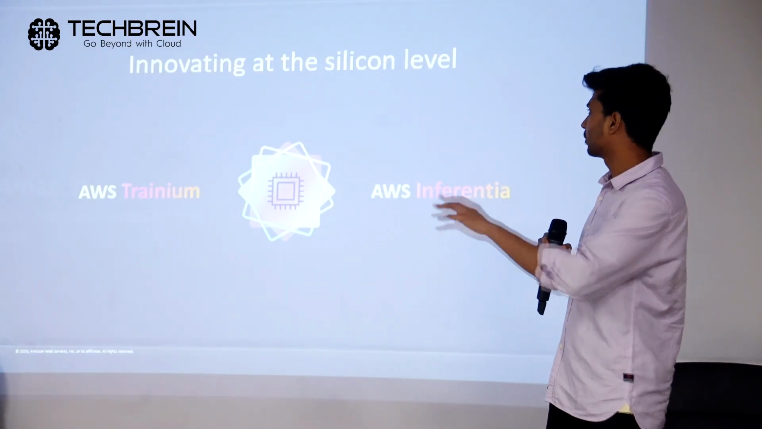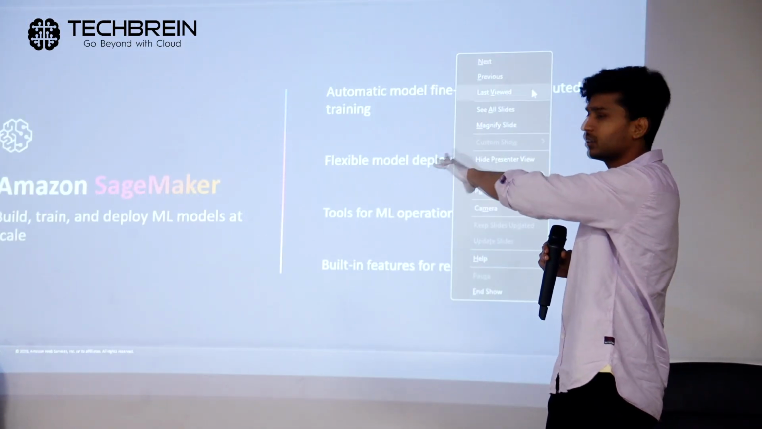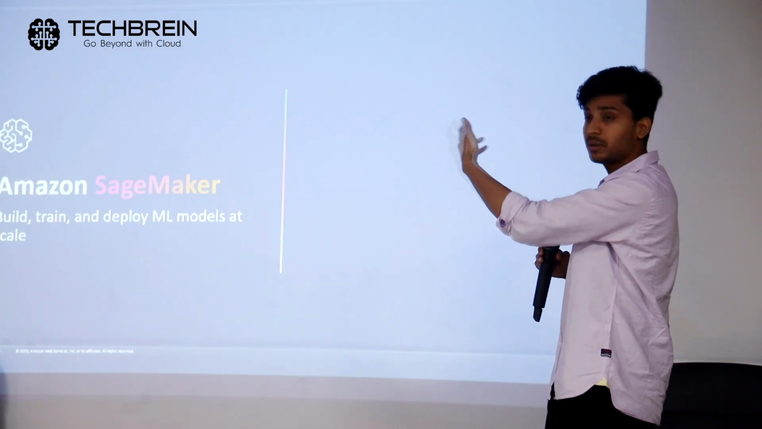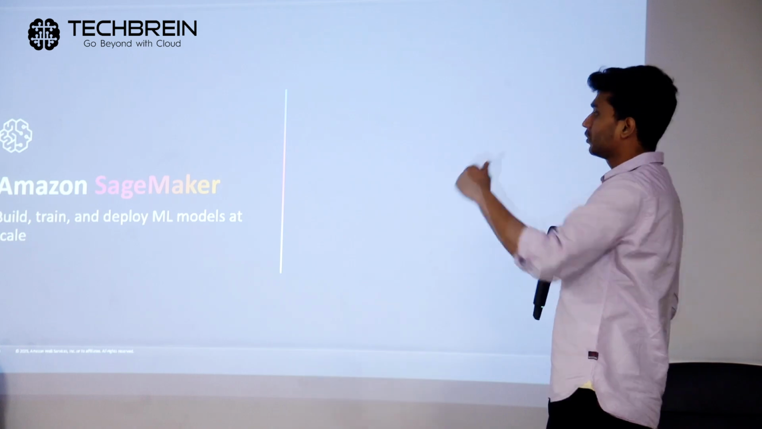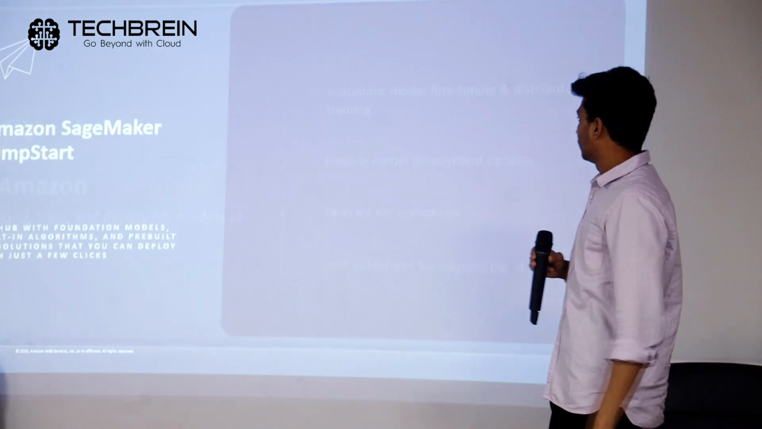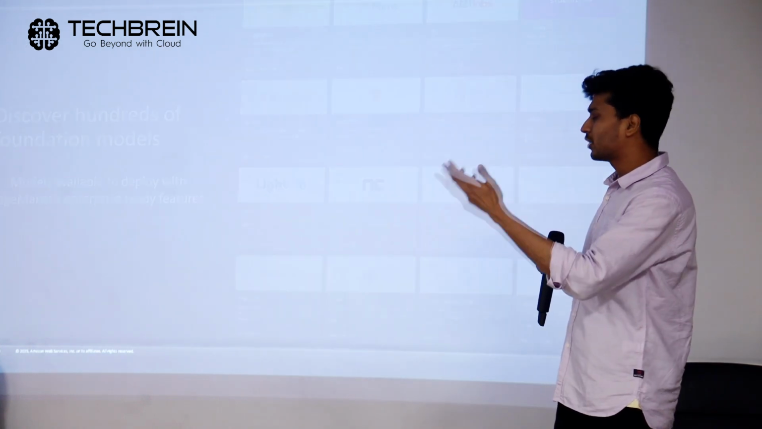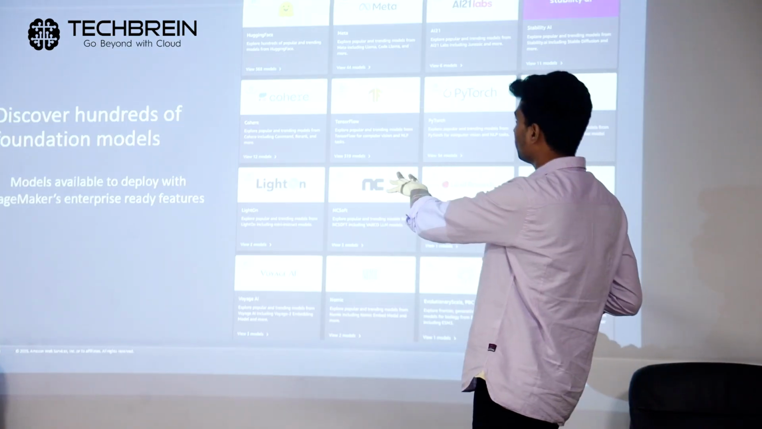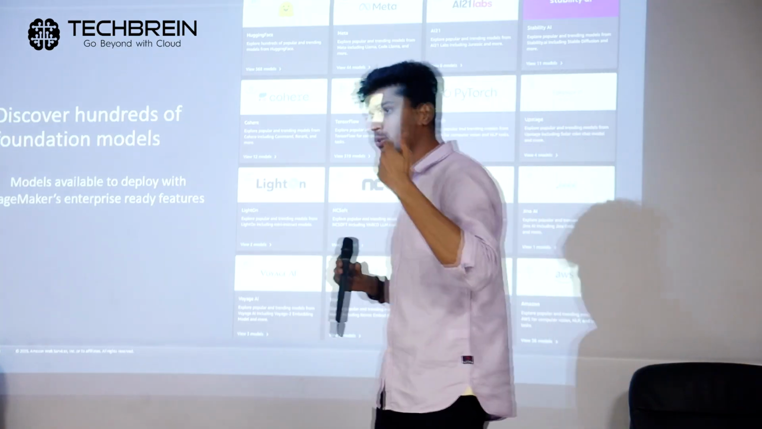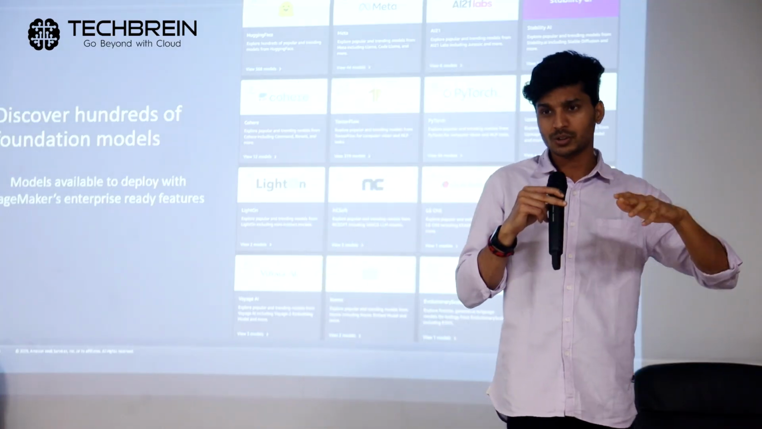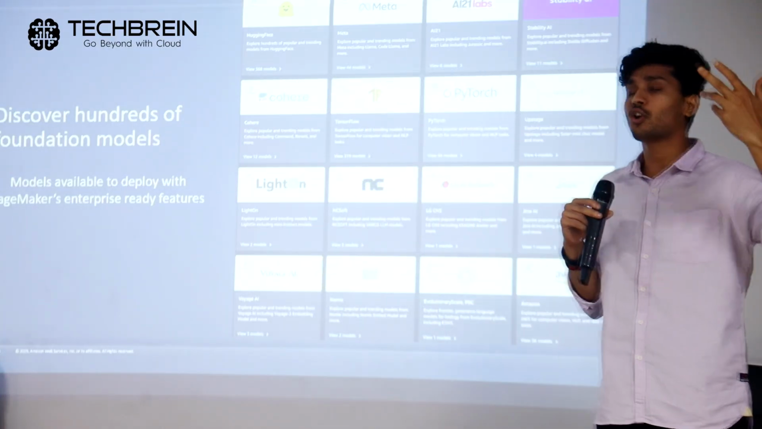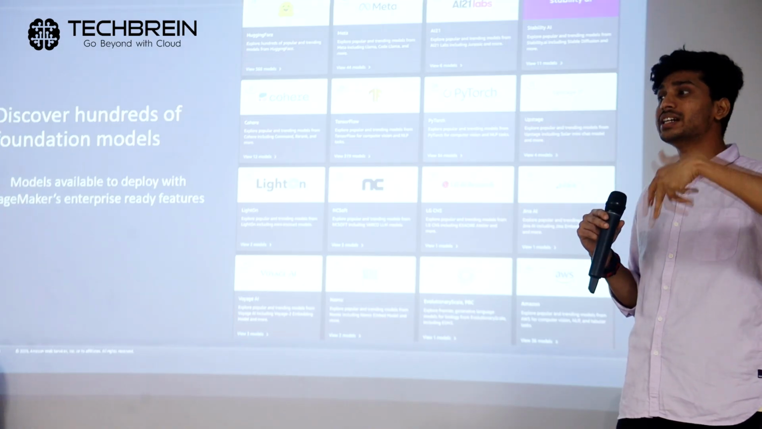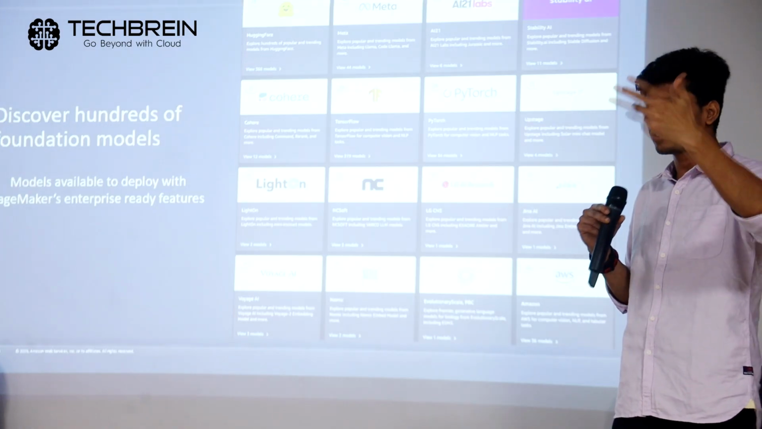This is again the same thing. SageMaker, Inferentia, Trainium we talked about. With SageMaker, you can build and deploy ML models at scale. I explained it. Jumpstart talks about the other foundational models. So these are the foundational models that are available. Apart from Bedrock, there are also some foundational models available on SageMaker Jumpstart. I told you SageMaker is a fully managed service where you can go ahead and train your foundational models.